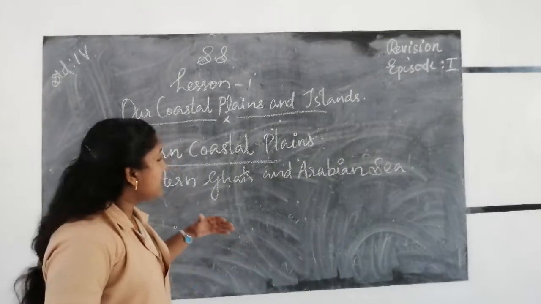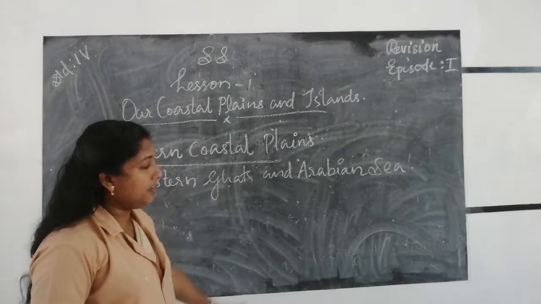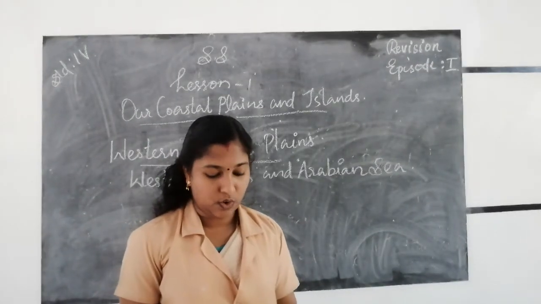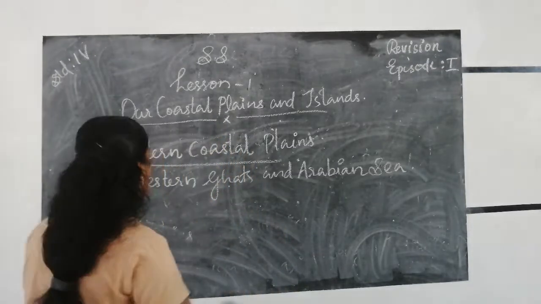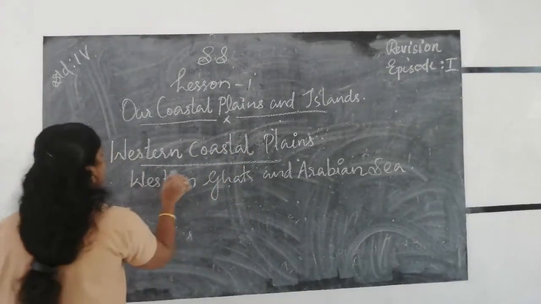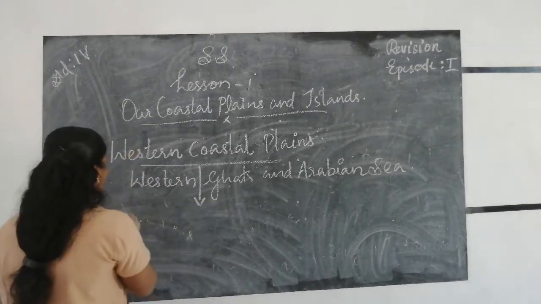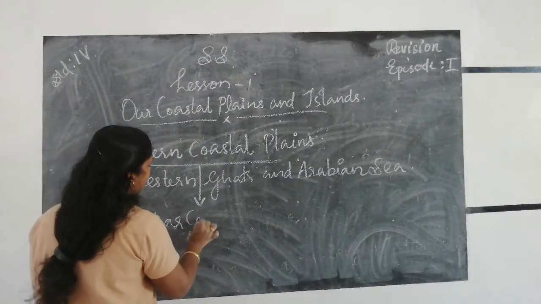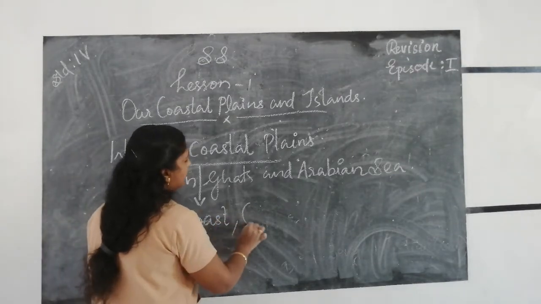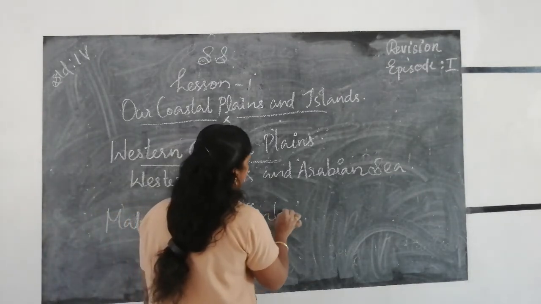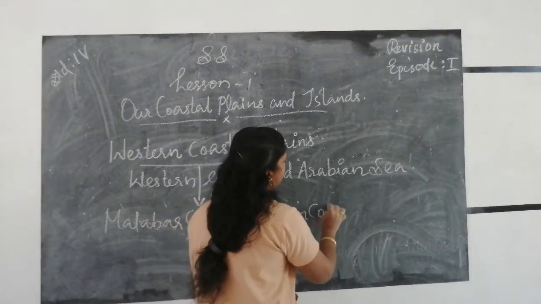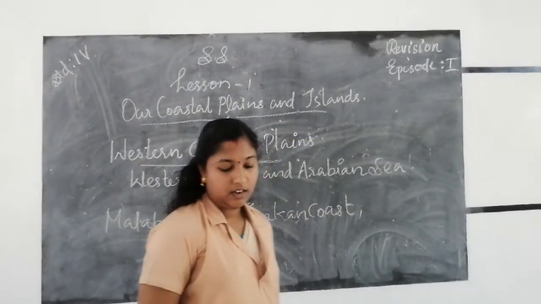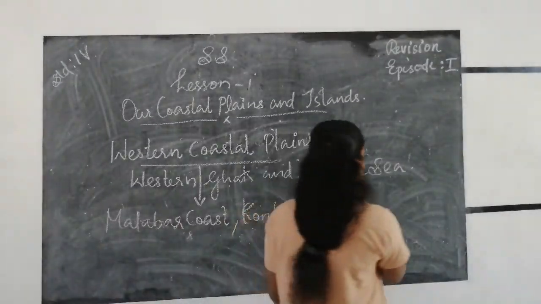Then the Western coastal plains are again divided into three: Gujarat coast, Konkan coast and Malabar coast.